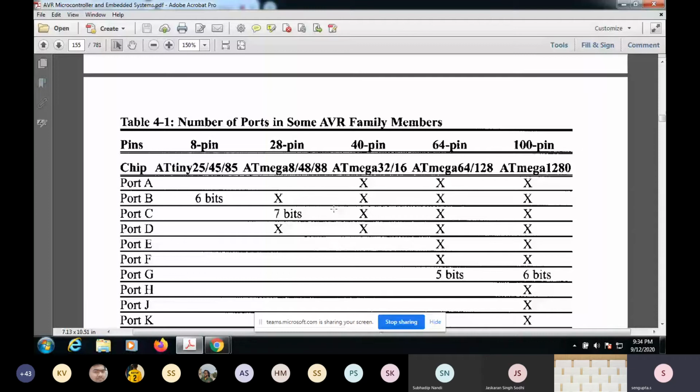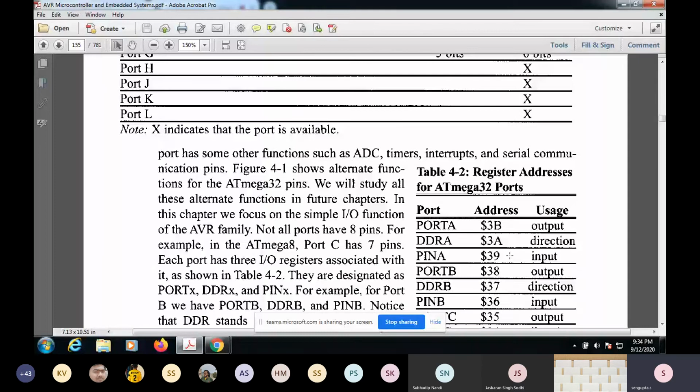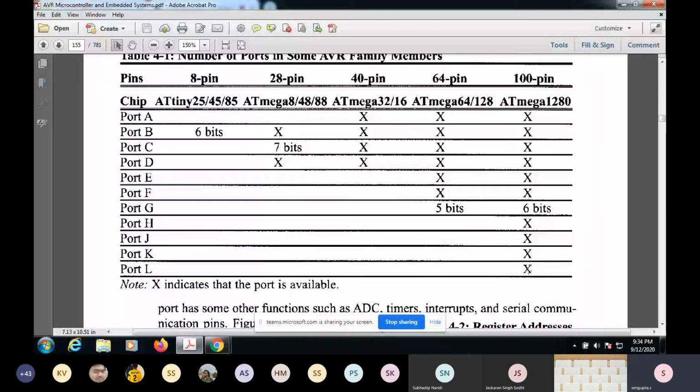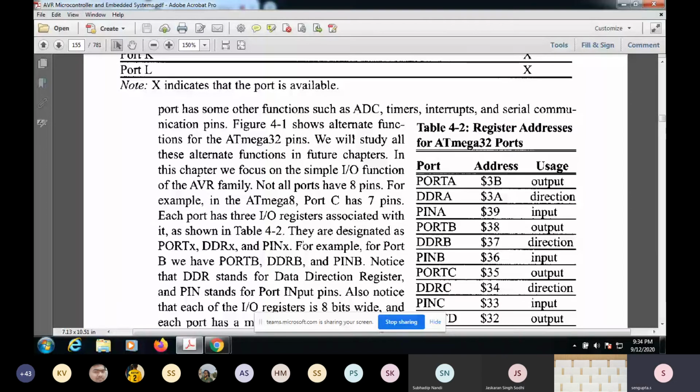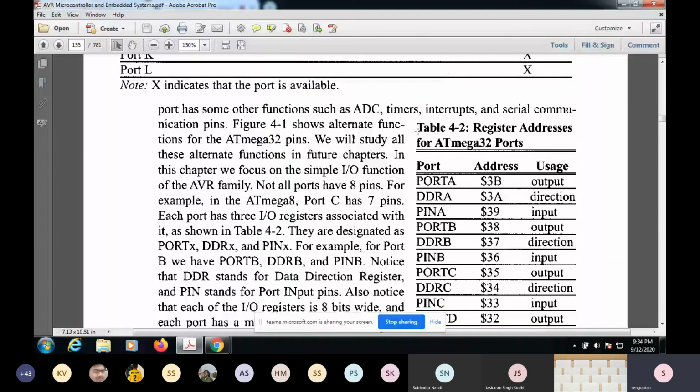Different pin configurations: 28 pin, 64 pin, 100 pin configuration. So the ICs will be different, larger. This is mostly, I think, ATmega32, so it is mostly 40 pin. Here, port A, there are 3 registers, and each of these registers is mapped to these 8 pins. These groups of pins are called ports.